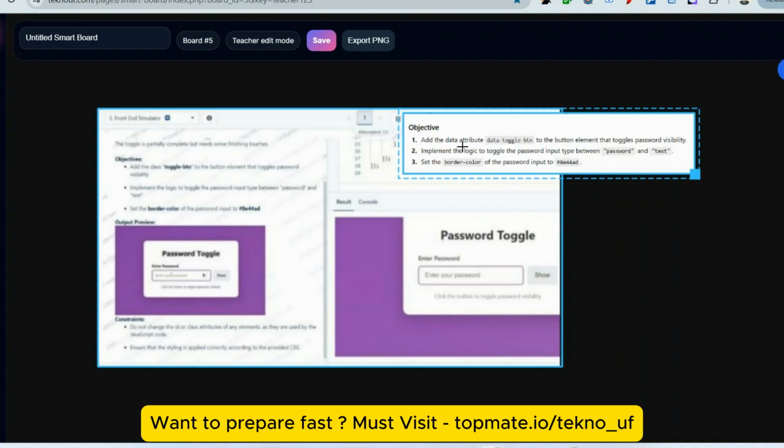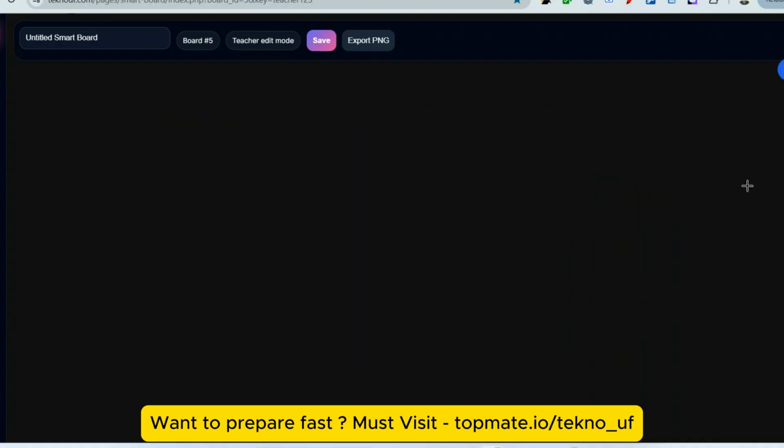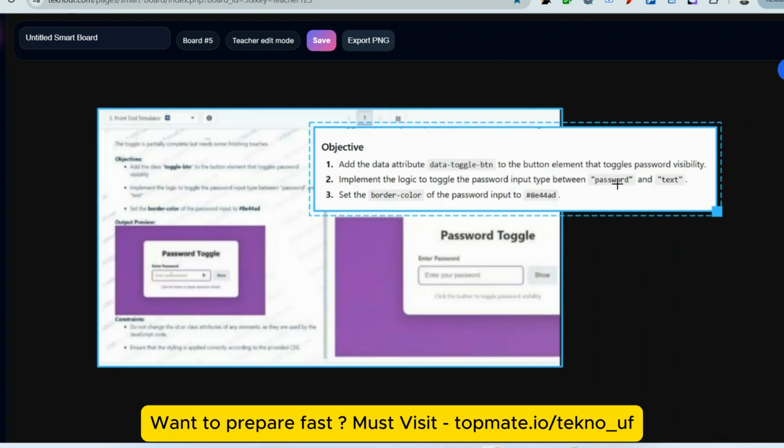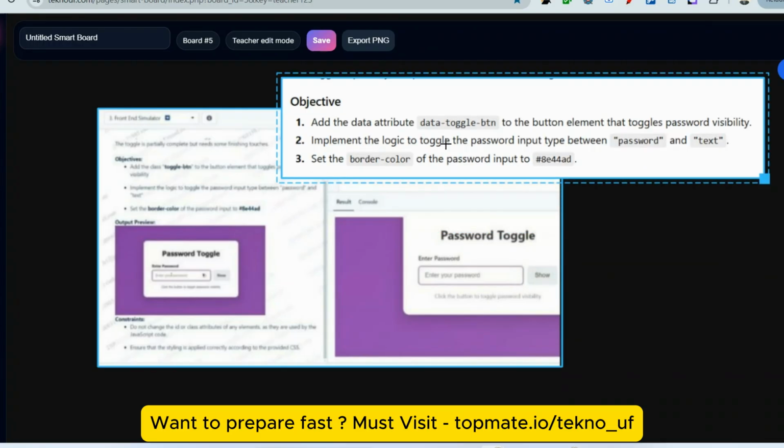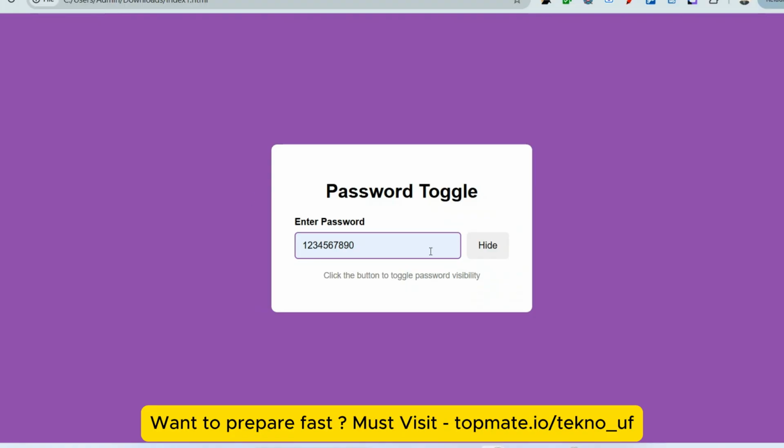Okay, so basically what's the task? Actually I think this is not properly visible. Let me just zoom it out for you. So I hope this is now visible. So basically the task is, I'm going to share it. So this should be the output. If you click on this hide button, this should be hidden. And if you click on the show button, then it should be shown. And this is the background color. You can see this is the background color which you need to fix in the CSS.